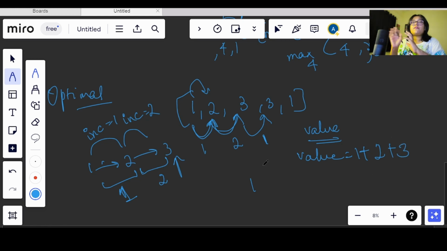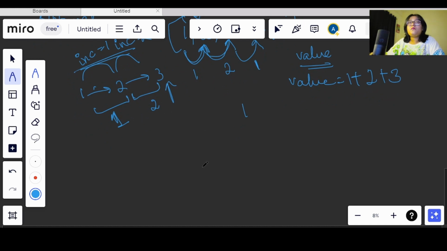So let's say we have a loop such that we are keeping the increment in the count and we are adding it in our value. What is happening basically, we are moving from 1 to 2, 2 to 3. Till now we are seeing only the incrementing value, so we are moving in an incrementing order. According to that, the increment value is 1 here, the increment value is 2 here. Now we know this condition, every child will get at least one candy.